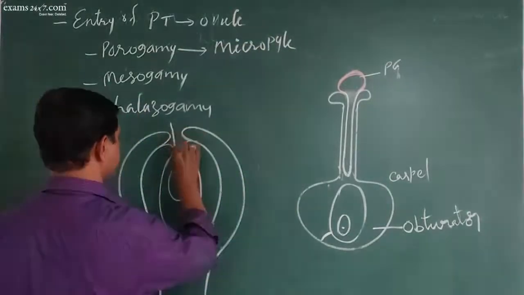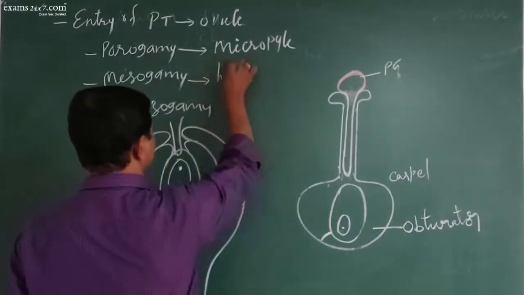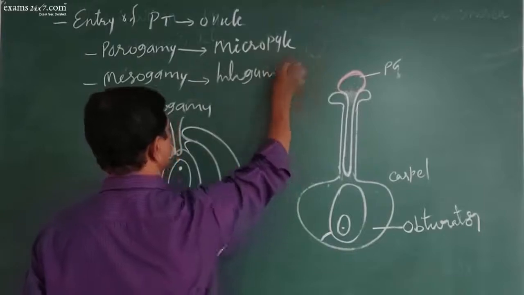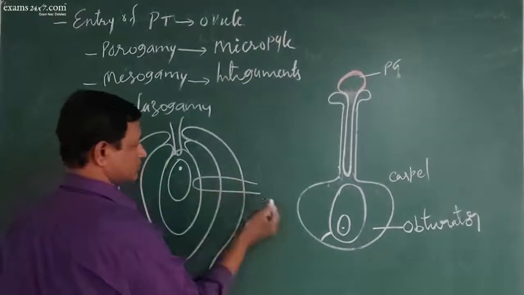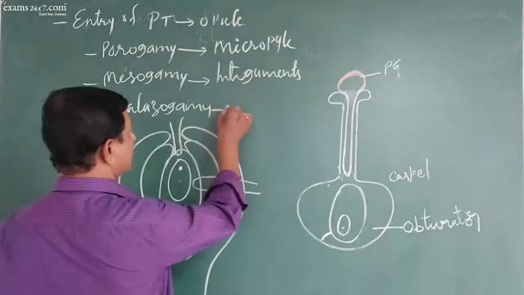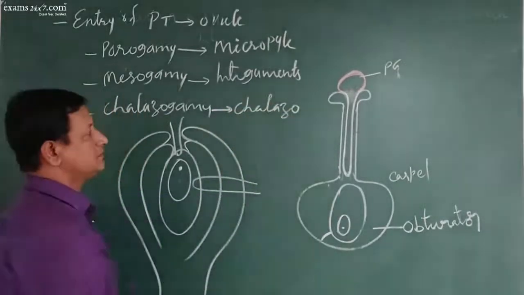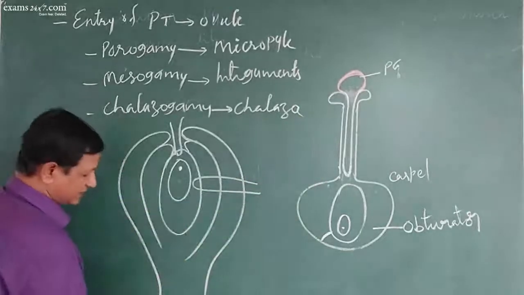That is this way. Mesogamy means entry through the integuments. So it is this way. Chalazogamy means the entry is through the chalaza. So it is this way.